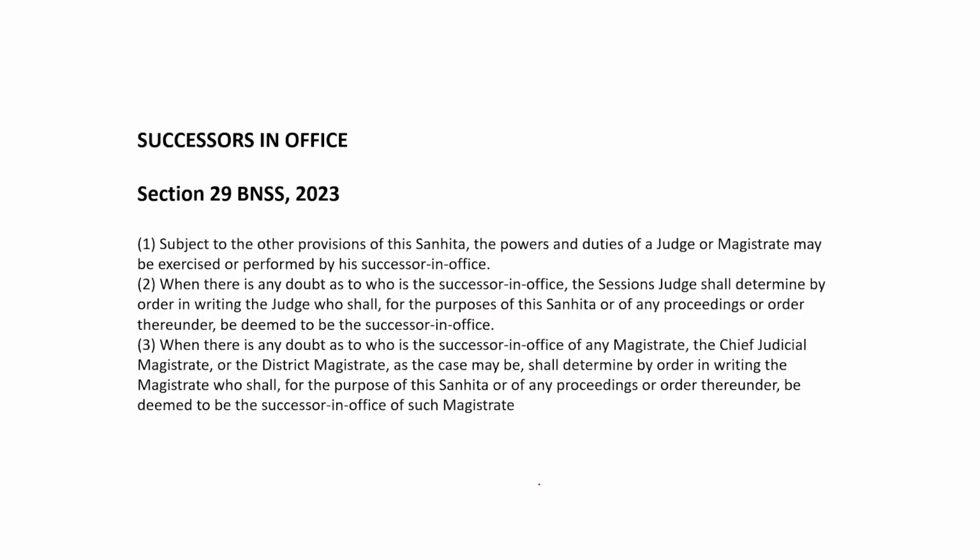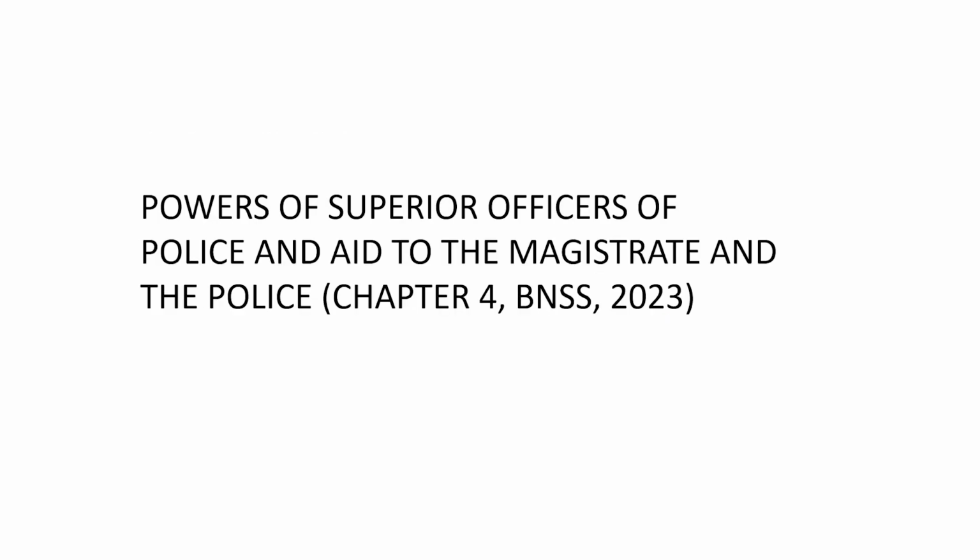Now, let us look at section 29. It simply says that whenever there is a doubt as to who is the successor in chief in office in a particular court, it would be the session judge who would be deciding as to who is the successor in office, and for the magistrates, judicial magistrate, CJM, and for executive magistrate, it would be the district magistrate that would be deciding as to who is the successor in office respectively.